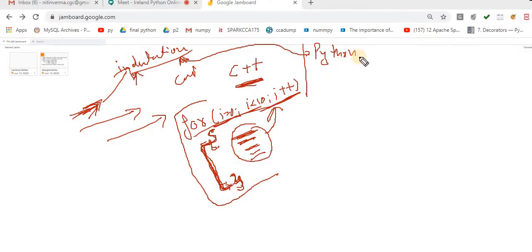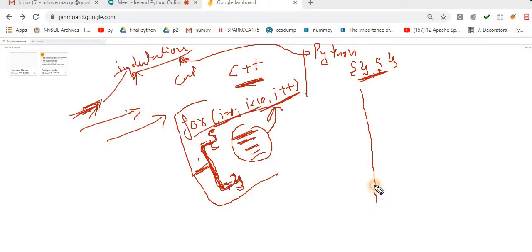Curly braces are used inside Python for sets and dictionaries, but here the significance of curly braces is something else. Now how can I handle this type of situation in Python? I have to take care of the tab indentation. Then how can I understand this concept of tab indentation?